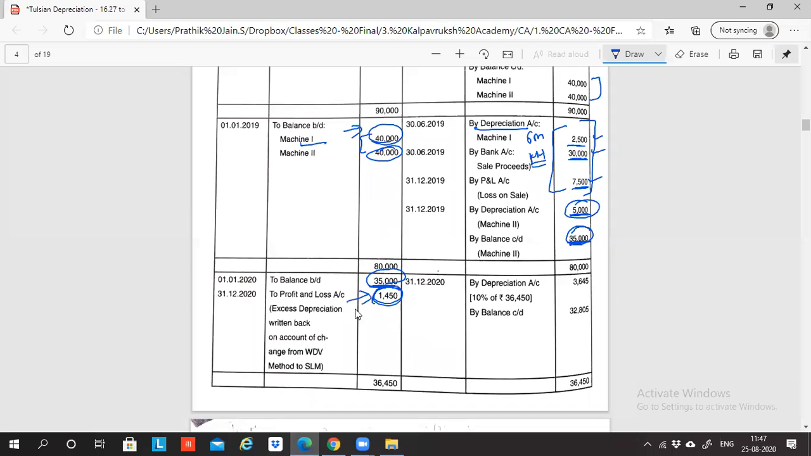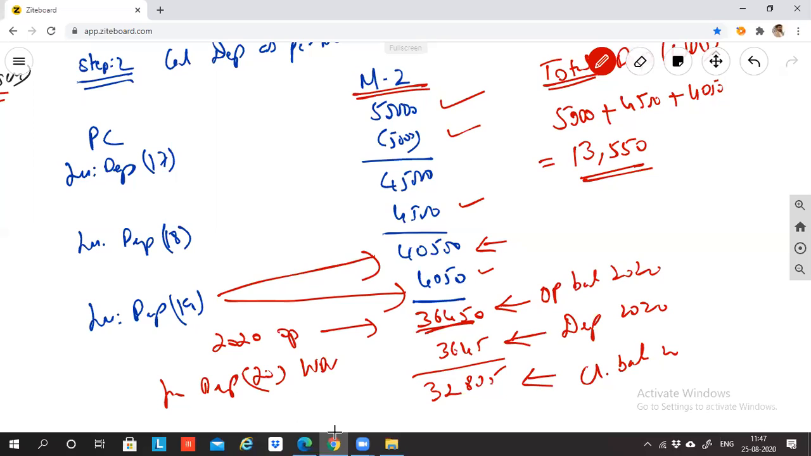Now you are doing a corrective entry. So the opening balance has become 36,450. On 36,450, you are calculating depreciation of 3,645 on the WDV method. Until now it was SLM. In 2020, you are doing WDV. So the balance carried down is 32,805. With the WDV method also, the closing balance of 2020 is 32,805. So how did this miracle happen?